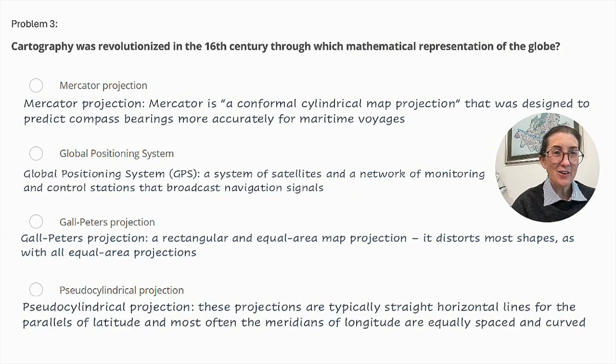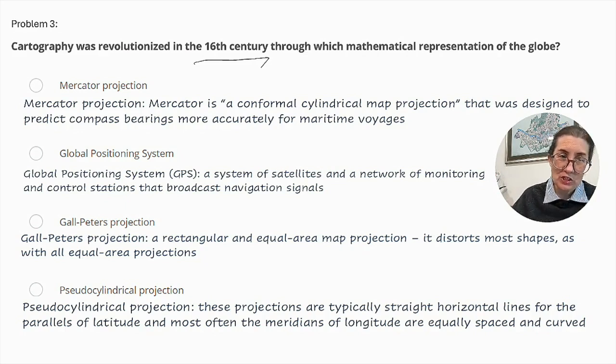Problem number 3. Cartography was revolutionized in the 16th century through which mathematical representation of the globe? Mercator projection, global positioning system, Gall-Peters projection, pseudo-cylindrical projection. Now let's look at the question again, the 16th century, and this was a time at the beginning of transatlantic exploration, maritime voyages. So keeping that in mind, let's go through each of these.